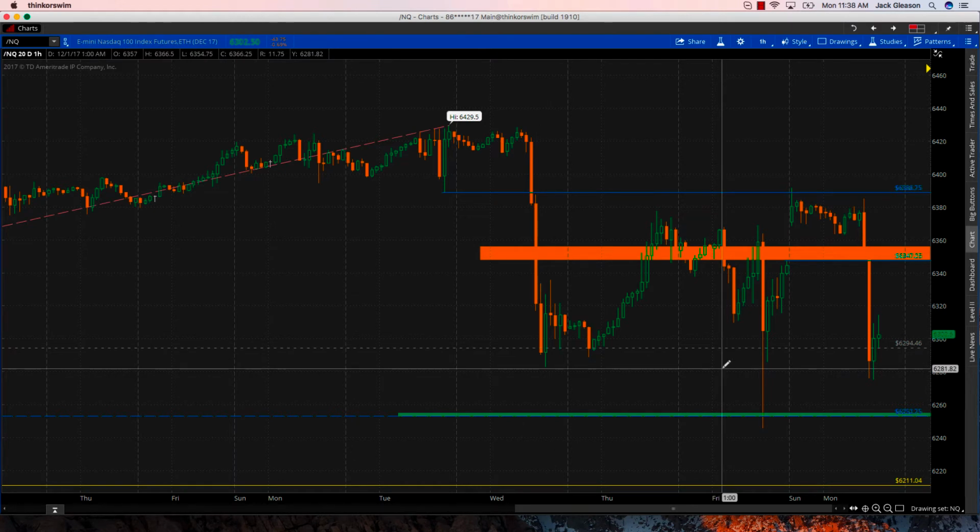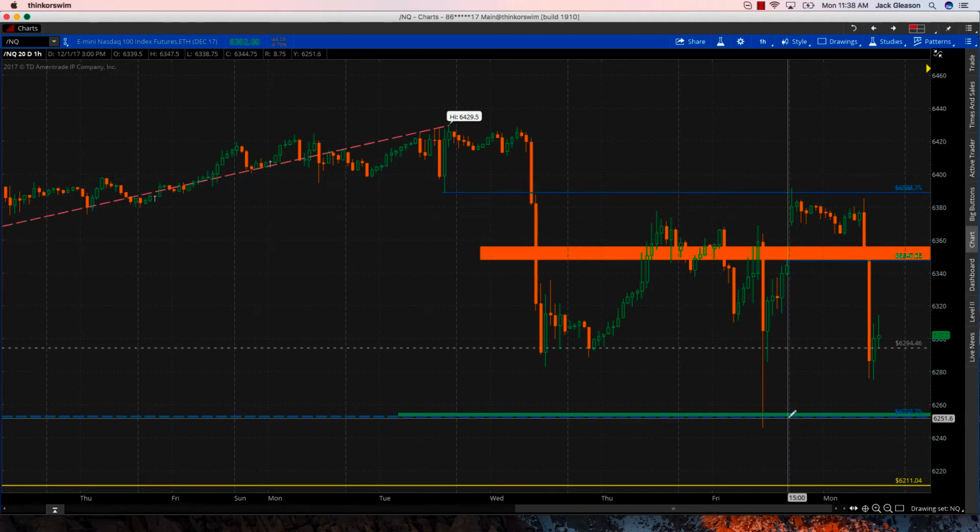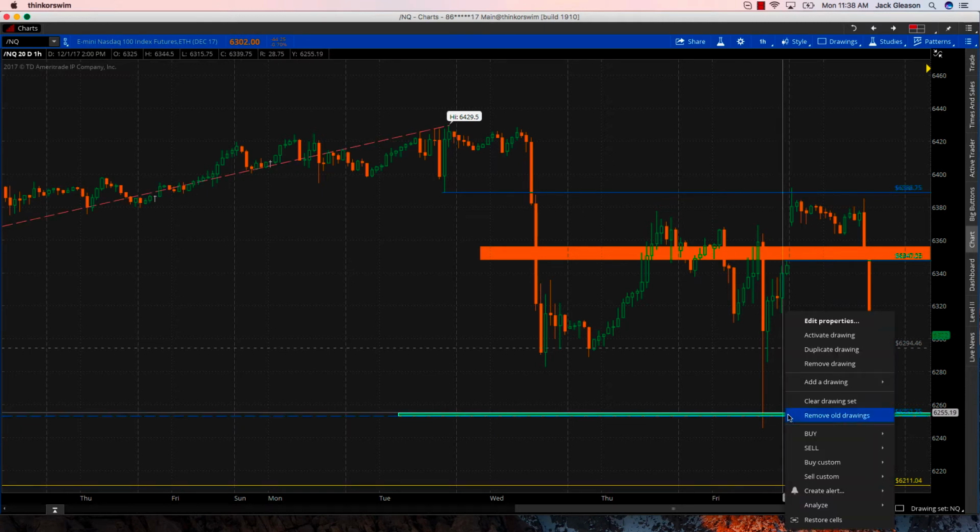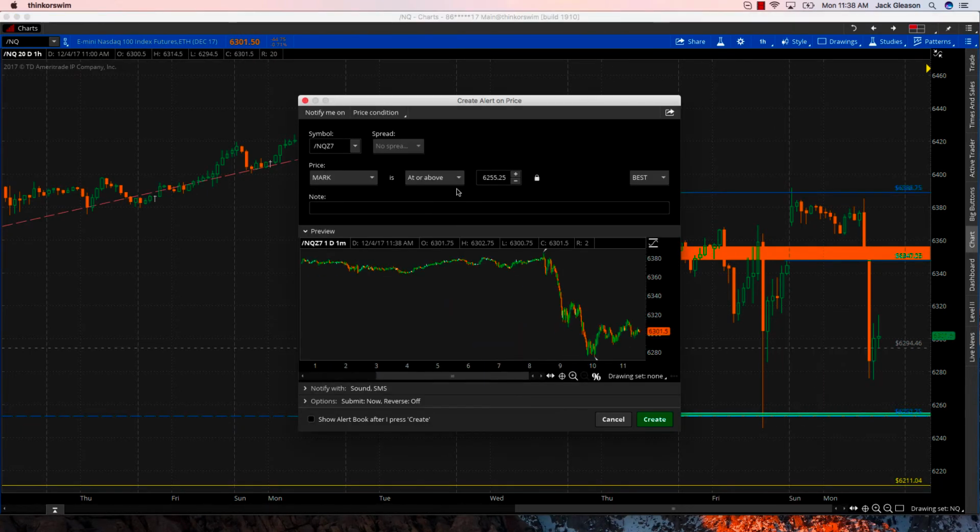The Nasdaq has been the weakest market over a 5 and 10-day period and continues to show its relative weakness here today on Monday compared to the S&P, the Russell, and the Dow. As far as support levels below, I have a retest of 62.52 to 62.55 is where I would like to look for a potential long setup.